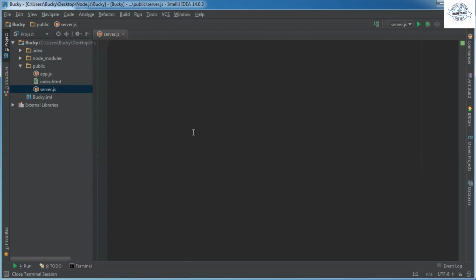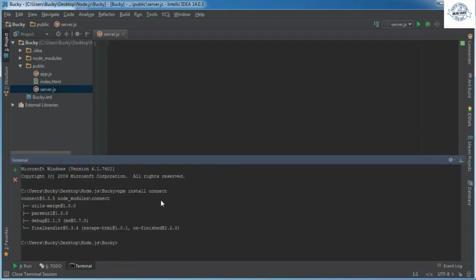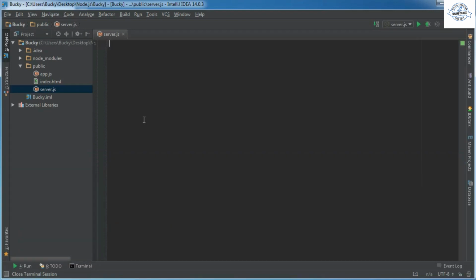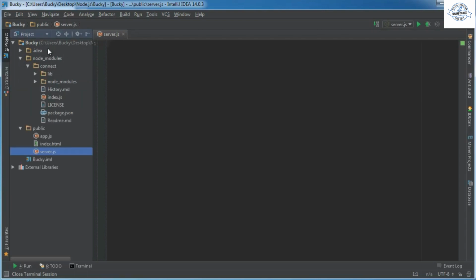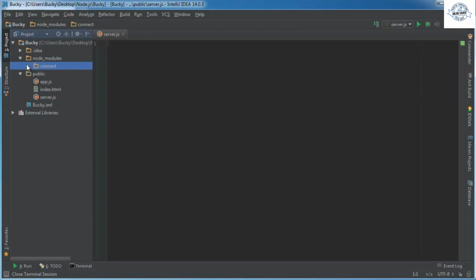So check this out. We can now use Connect. One line of code. How easy was that? Now this little installer right here, I don't want to say more complex, but we have some additional options, and I'm going to devote an entirely new tutorial to showing you guys how to use it and all the different options and commands you can use. But for right now, check it out. What that did is it downloaded and installed Connect. If you look in your node_modules directory, we now have it all right there. Pretty awesome. Did a lot for one line of code, eh?